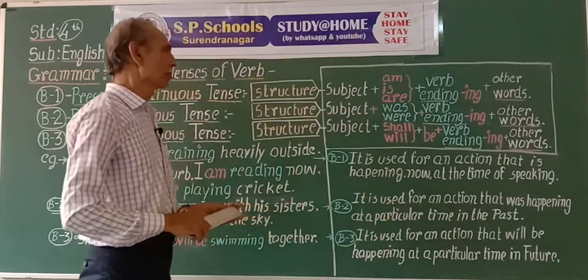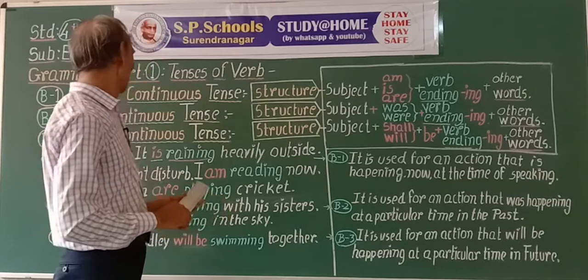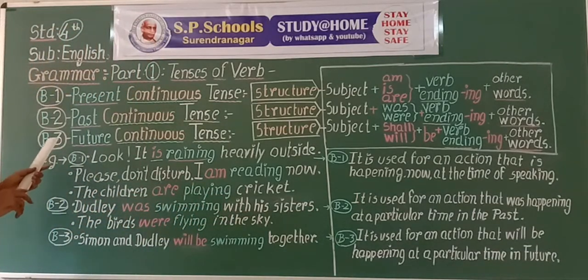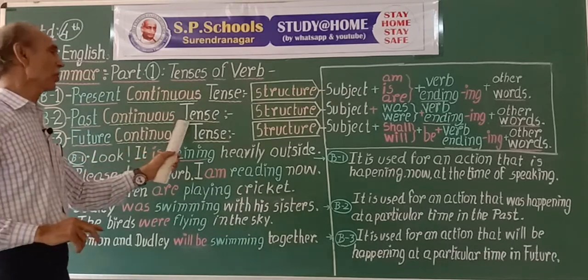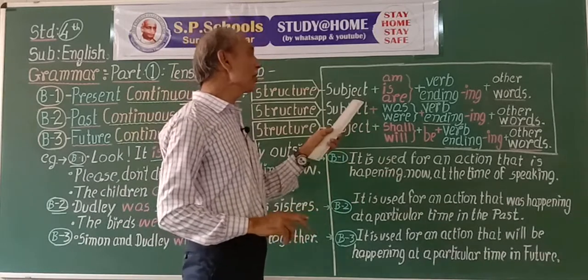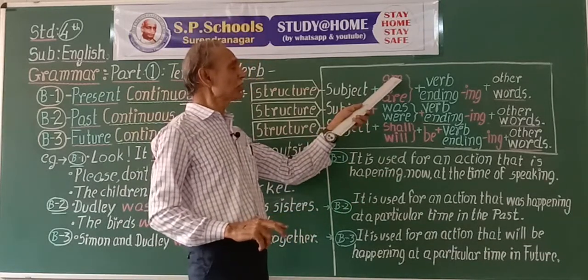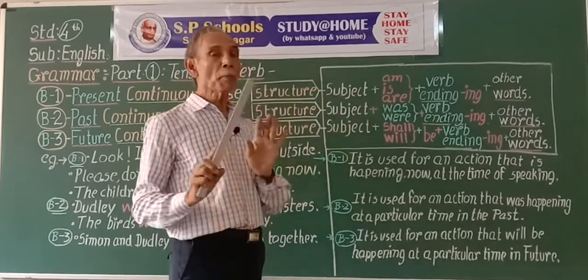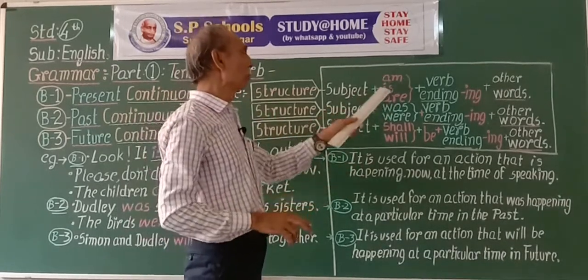Now, second type, past continuous tense of the verb. The only change is, instead of is, am and are, we use past form of these verbs.